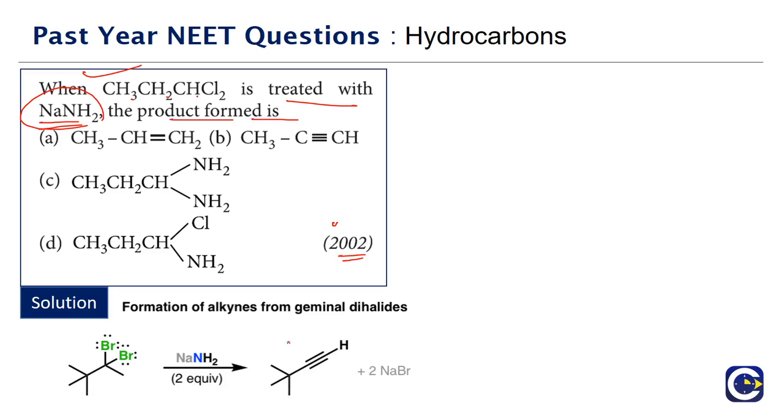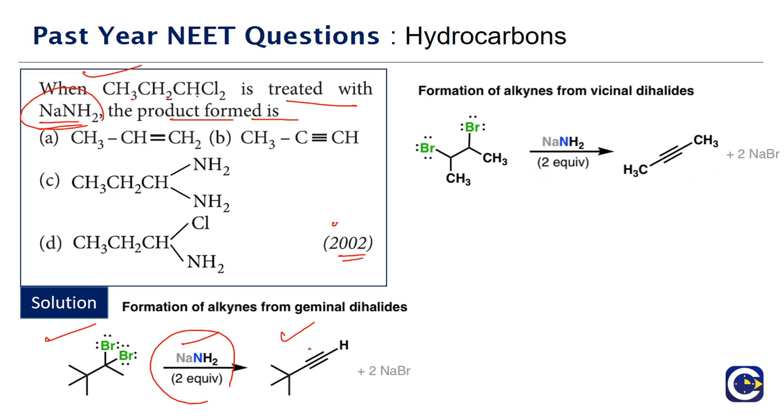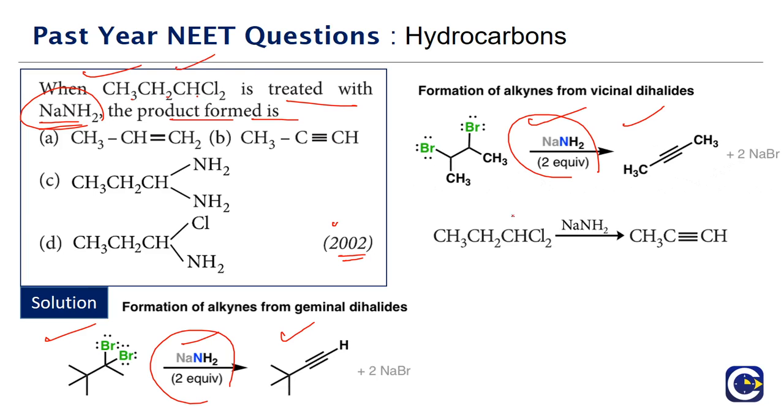So when we have sodium amide, two equivalents of it, reacting with a gem dihalide, it will give us an alkyne. Not only in the case of the geminal dihalides, but also in the case of the vicinal dihalides. The sodium amide, in two equivalents quantity, will react with a vicinal dihalide, and again we are going to get the alkyne. So here the given dihalide is also going to give us the same type of product, which will be an alkyne.